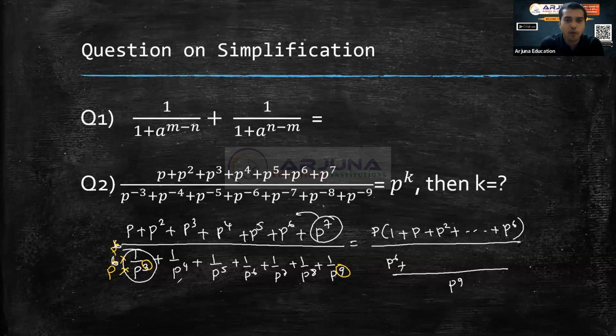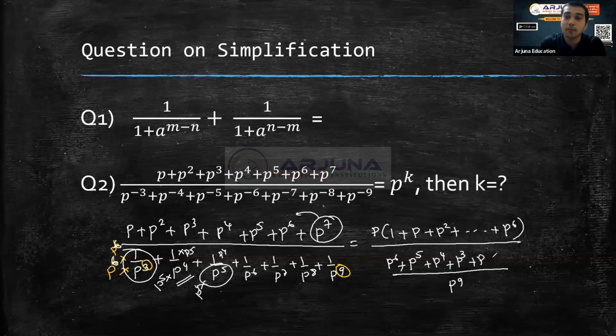Next, p power 4 is there. If I want to make it p power 9, 4 plus 5 is 9, so I have to multiply p power 5. So here I'll multiply p power 5, and here also I'll multiply p power 5. Next there is p power 5, so I have to multiply p power 4. If I multiply p power 4 to both numerator and denominator, what will remain here? P power 4. Then if I go on writing like this, I'll get p cube, then p square, then p.